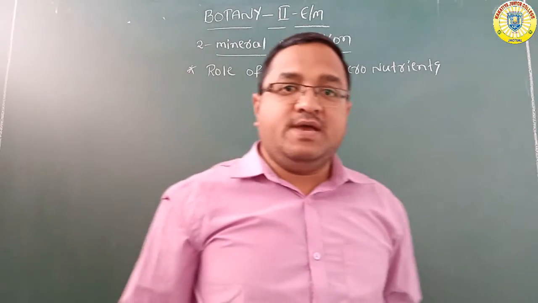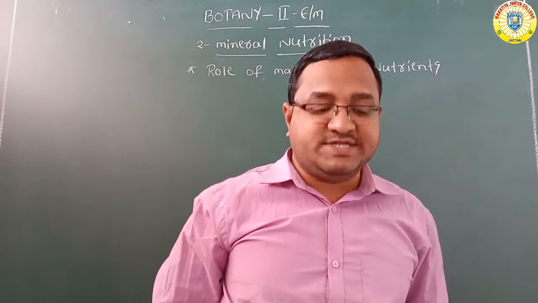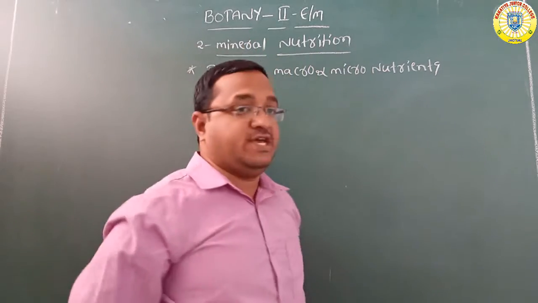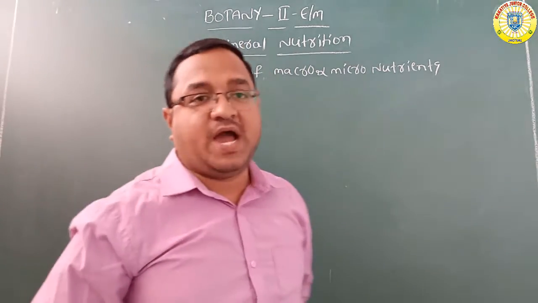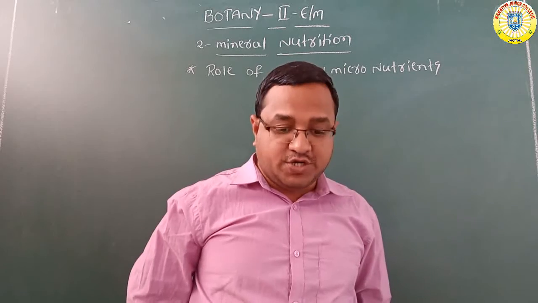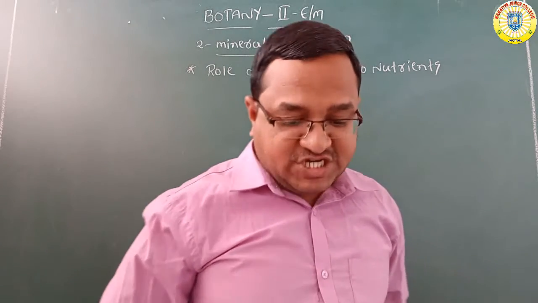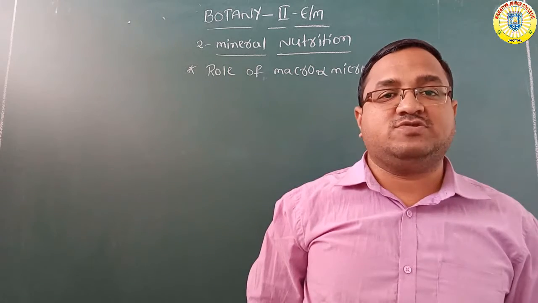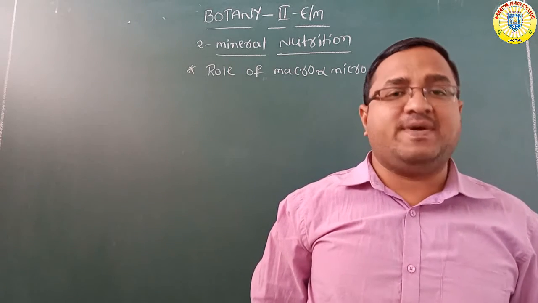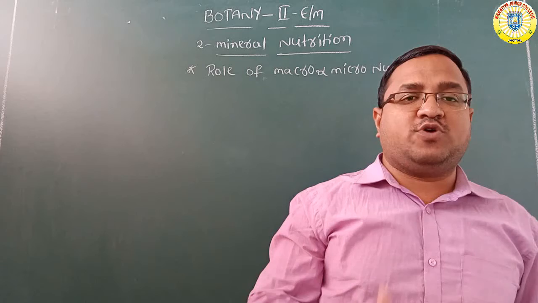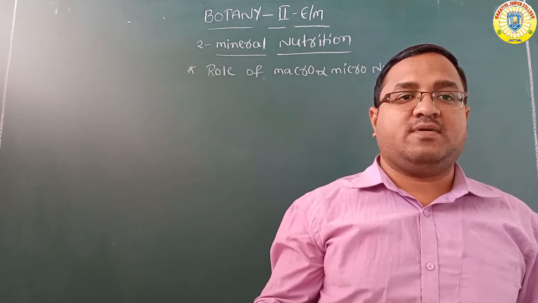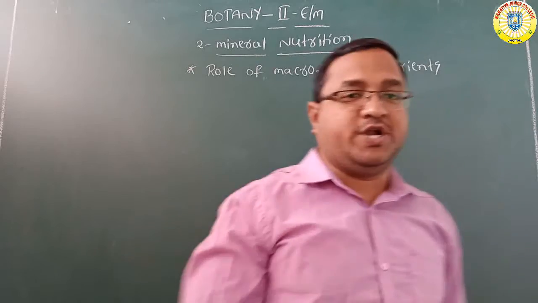Yesterday in class we discussed what the macronutrients are, especially carbon, hydrogen, oxygen, nitrogen, phosphorus, potassium, calcium, magnesium, sulfur. These are all the macro elements. Now we are going to discuss the role of the different macronutrients.